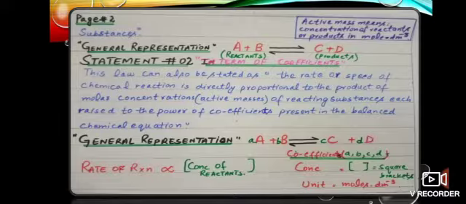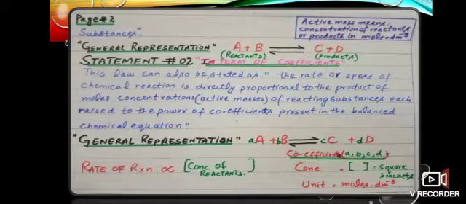As we have already discussed, the law of mass action is applicable to dynamic equilibrium as well as to reversible reactions. Now if we have a greater number of moles, greater than 1, we can explain the second statement in terms of coefficients.